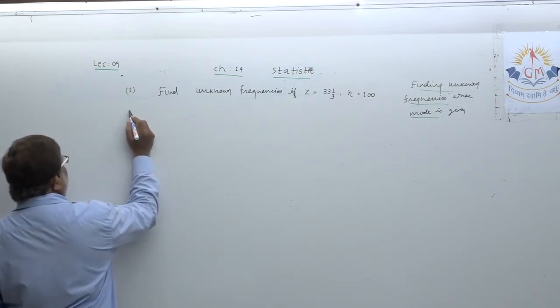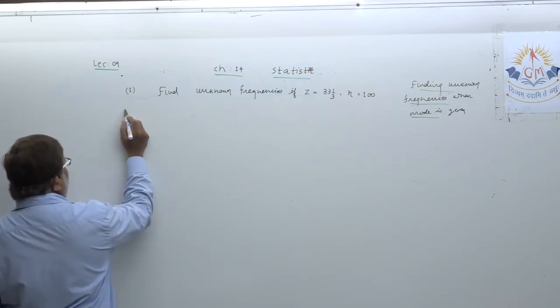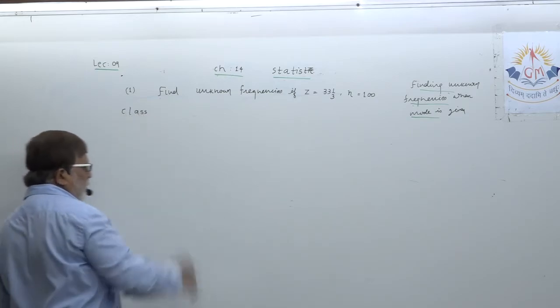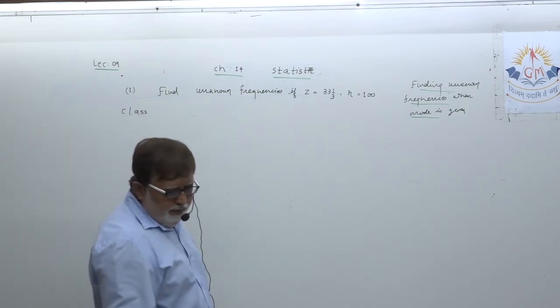First let me write the classes. Note down the classes with me.